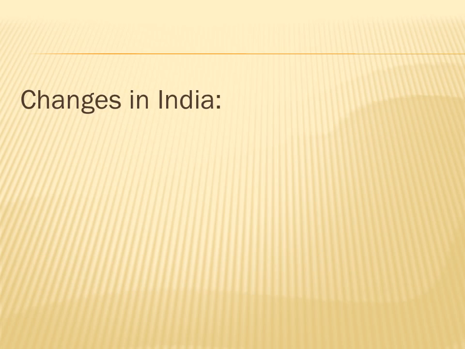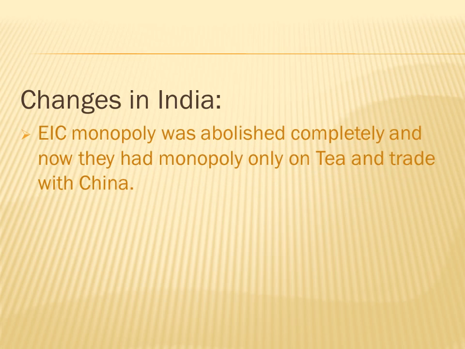Changes in India. So we have discussed everything about the changes that were happening in England, which forced the British government to pass this act. Now we are going to discuss the changes that were happening in India. So what were the changes? The East India Company's monopoly was restricted, and now they had a monopoly only on tea and trade with China.